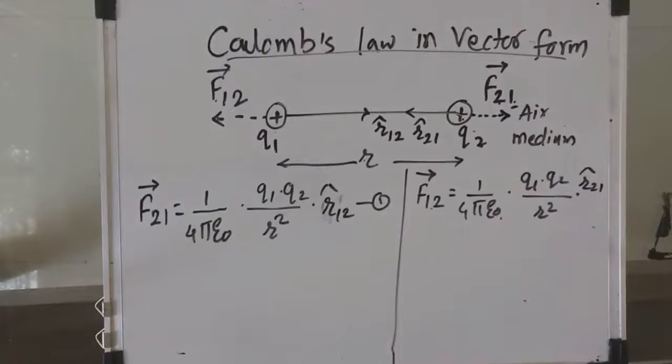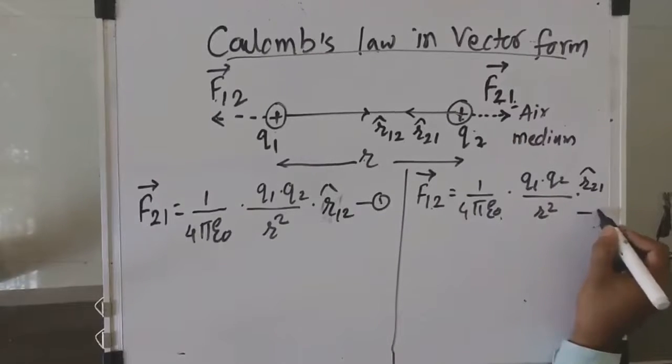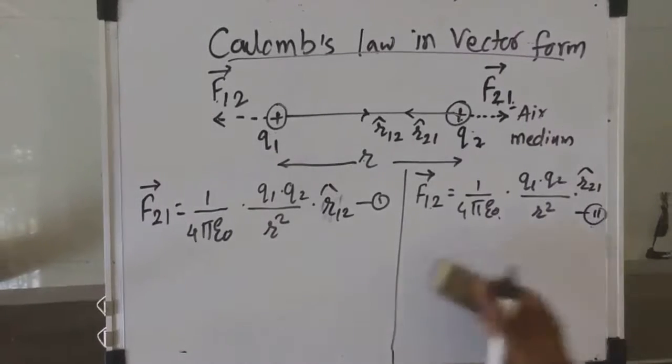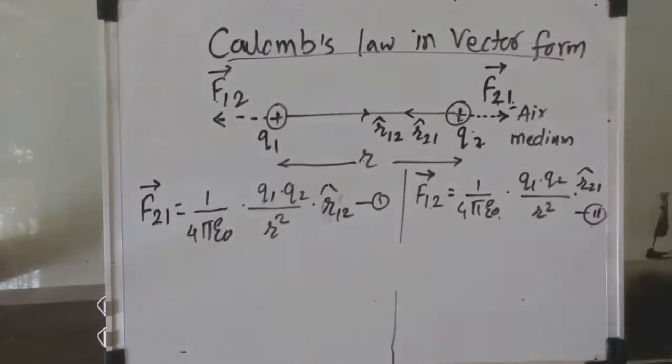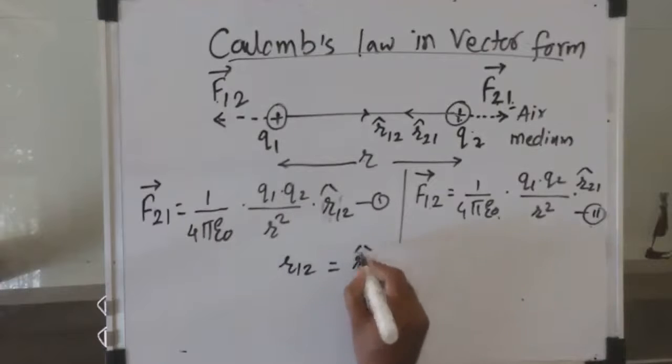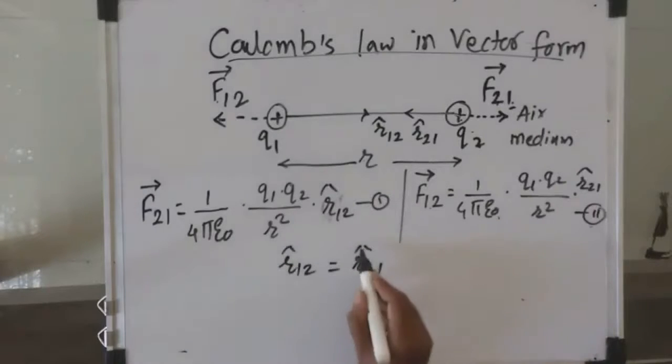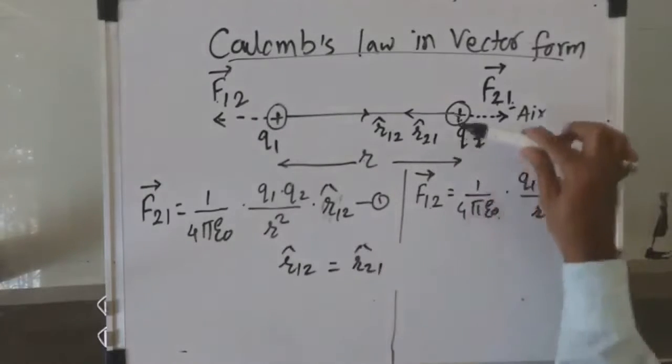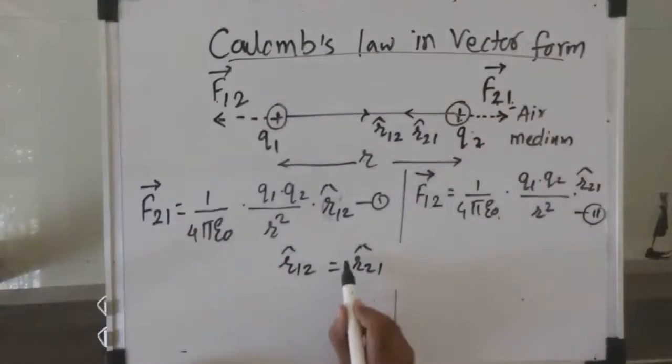So we have two equations with us now, first equation and second equation. And what is our prerequisite now? See here, r12 cap and r21 cap, both are unit vectors and they are directed opposite to each other. So as they are opposite to each other, they are shown by a negative sign.